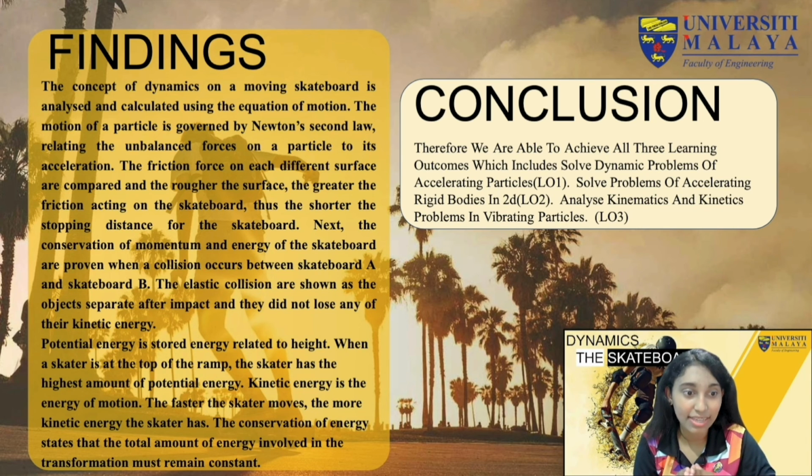We learned that potential energy is stored at greater heights. When a skater is at the top of the ramp, we notice that the skater has a higher amount of potential energy. We also found out that kinetic energy only occurs when a person or an object is in motion. The faster the skater moves, the more kinetic energy the skater has. Finally, we have learned that the conservation of energy states that the total amount of energy involved in the transformation must remain constant throughout the system.